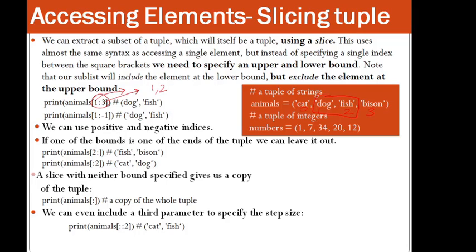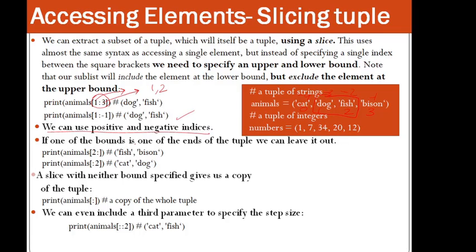Then if you go back, minus 1, minus 2, minus 3, minus 4. So it is saying 1 to minus 1. So 1, 2 will be considered, right? Minus 1 will not be considered. So it will take 1 and 2, right? So again, it will be dog and fish. So we can use positive and negative indices collectively as well.